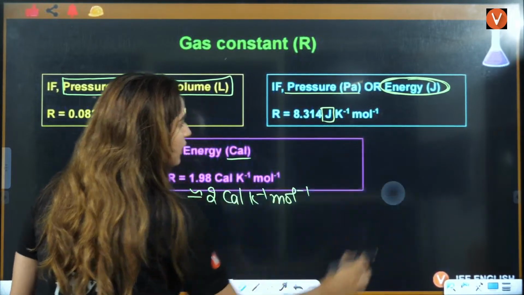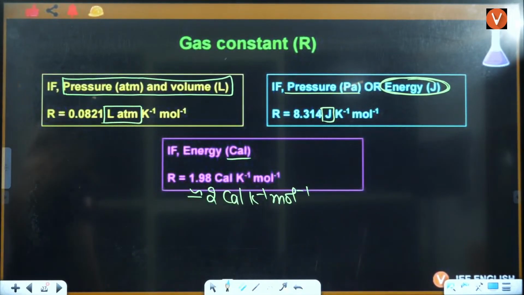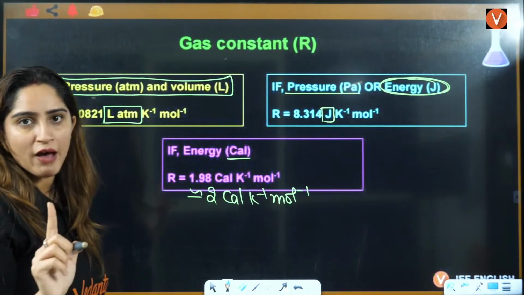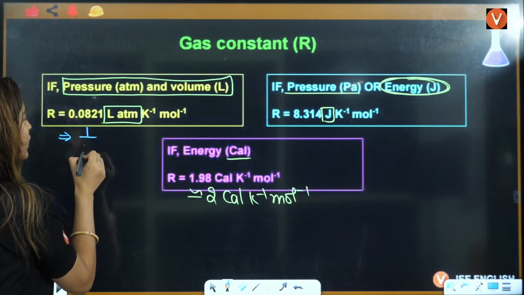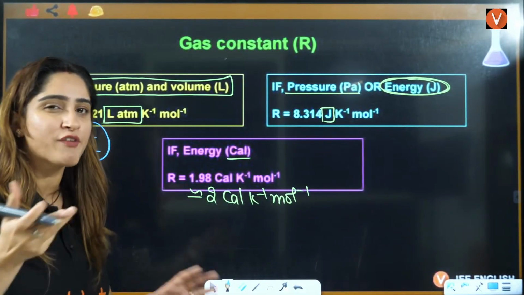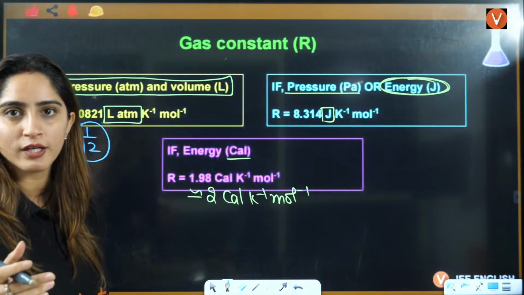Now, an easy thing for all of you. Instead of using this value, you can also use 1 by 12 here, because it will make the question very easy, because in fractions, you can easily solve the question, right?